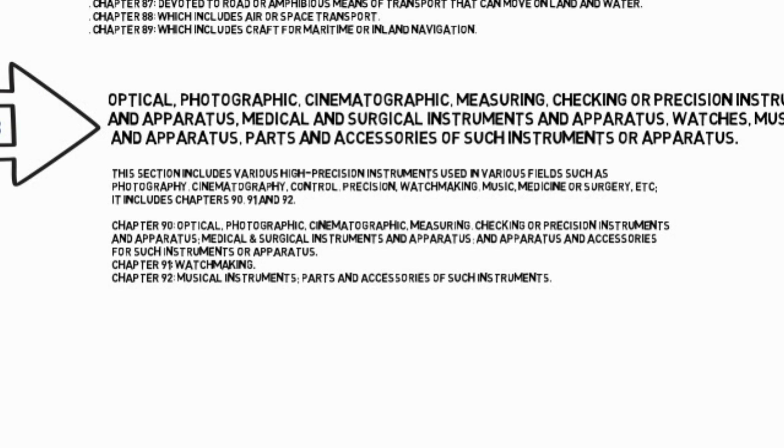Chapter 90: Optical, photographic, cinematographic, measuring, checking or precision instruments and apparatus, medical and surgical instruments and apparatus, and accessories for such instruments or apparatus. Chapter 91: Watchmaking. Chapter 92: Musical instruments, parts and accessories of such instruments.